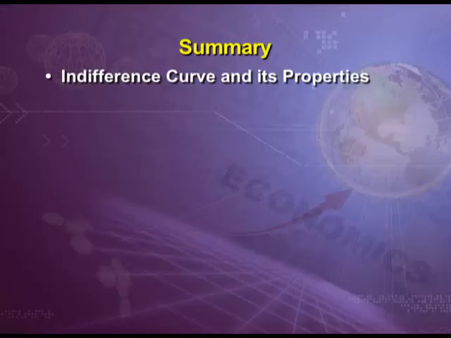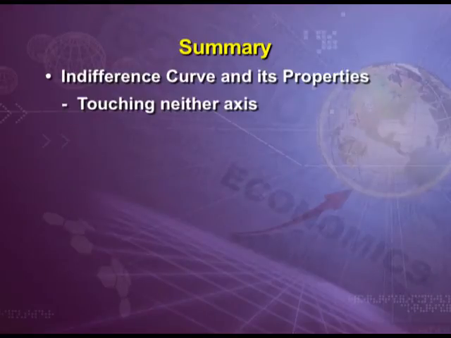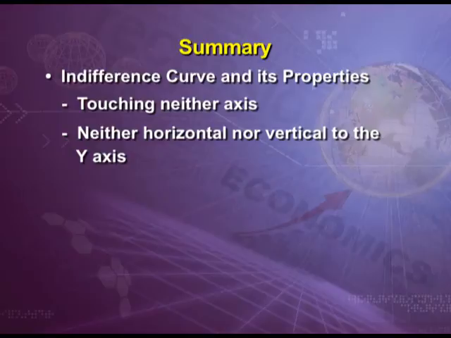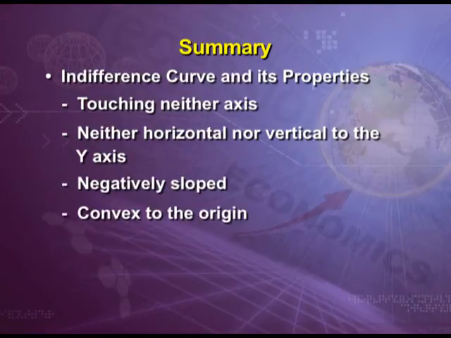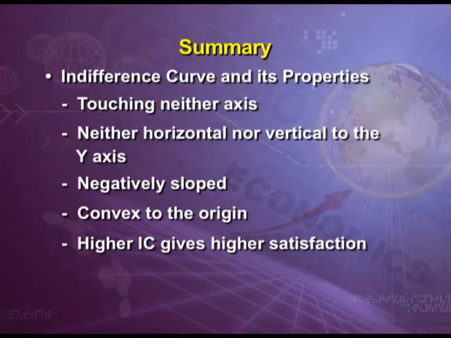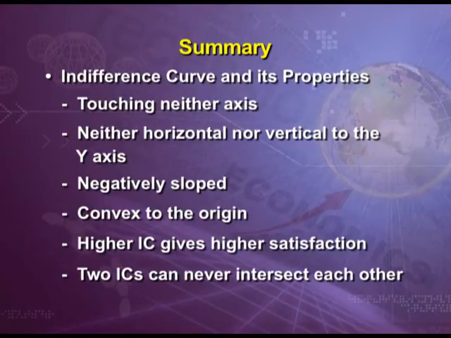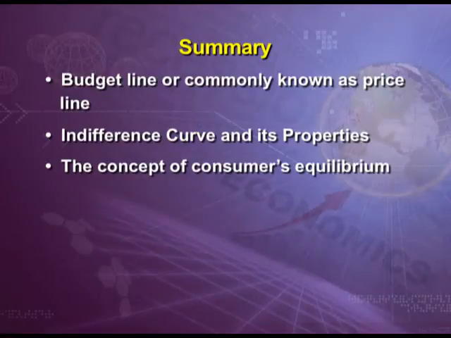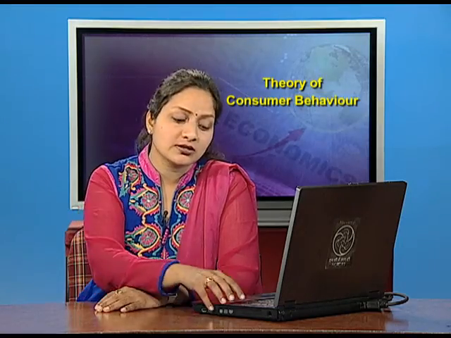We also covered the various properties of the indifference curve: touching neither axis, neither horizontal nor vertical, negatively sloped, convex to the origin, a higher IC gives higher satisfaction, and two ICs can never intersect each other. Then we covered the concept of consumer's equilibrium. So, we are closing today with it.